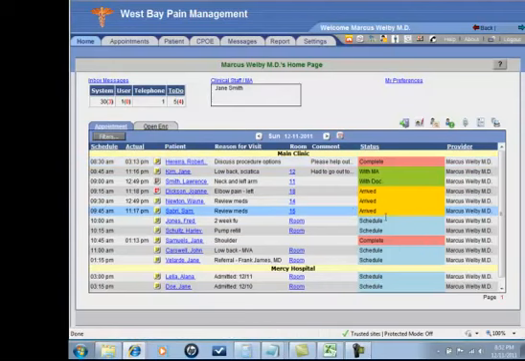So as patients walk into the waiting room, the front desk checks them in, I'll see that they've arrived, and I'll know what room number they're being taken to. If my MA is currently with a patient, it will automatically update the status because it knows the MA is accessing this patient's chart. As I complete my encounters and move on to the next person, they'll say complete. As soon as an encounter is complete, the ICDs and CPTs go right over to the practice management side for the biller to submit.